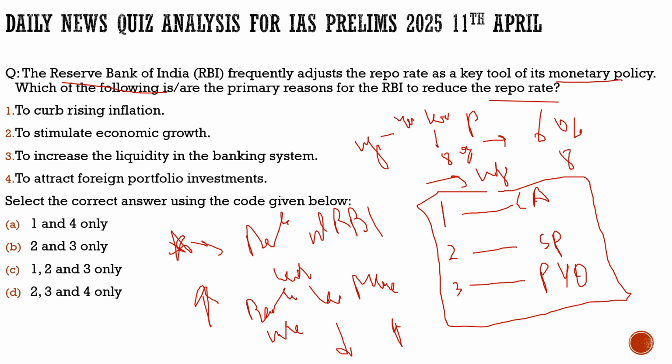I hope with this discussion you have understood the repo rate, and why the RBI manipulates the repo rate with respect to market conditions. As right now we are seeing geopolitical conditions, the unnecessary tariff wars from Donald Trump, and very much inconsistency with those. So definitely there is volatility in the market, and because of that the RBI has reduced it by 0.25 basis points.